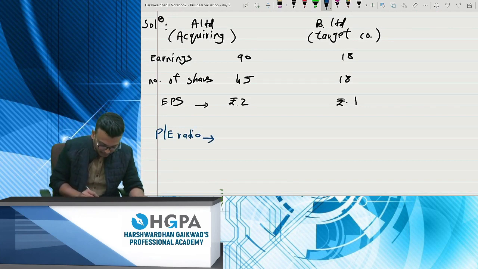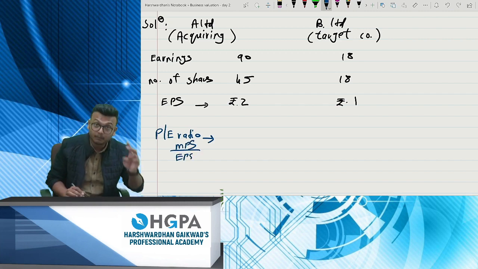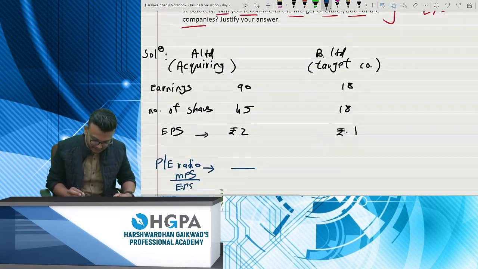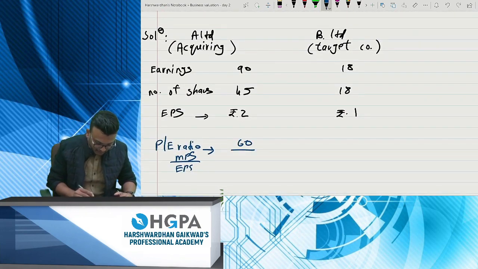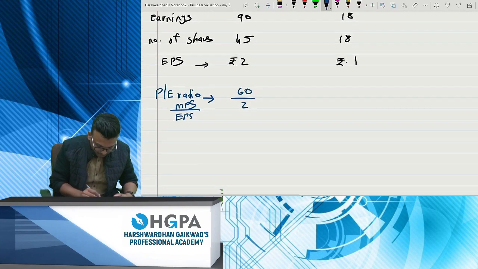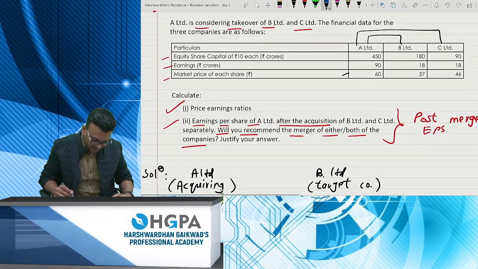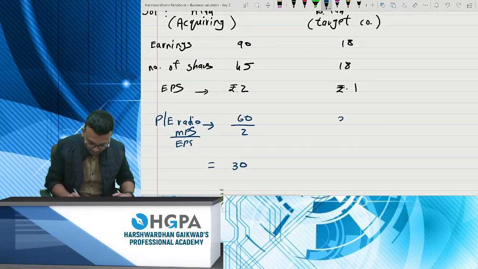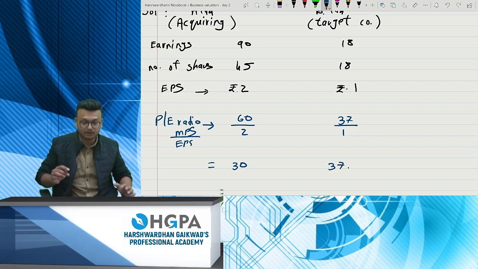Okay, now MPS divided by EPS. You have already got both the variables. Your MPS is rupees 60 and your EPS is 2, so this will be 30. And here your MPS is 37 and your EPS is 1, so this will be 37. That's your answer for PE ratio.